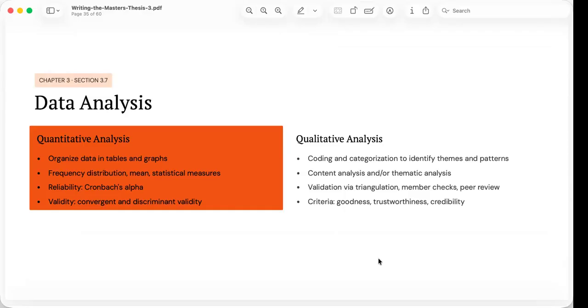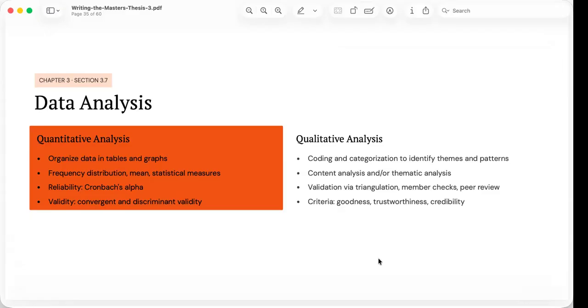For qualitative research, data analysis follows a different process. Instead of calculating statistics, researchers identify recurring ideas, patterns, and meanings within the collected data. This often involves coding interview transcripts, grouping similar codes into categories, and eventually developing broader themes.